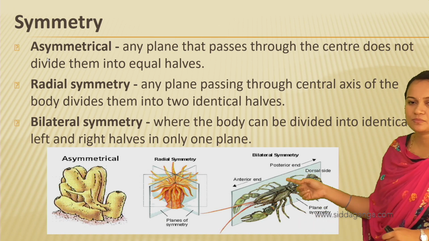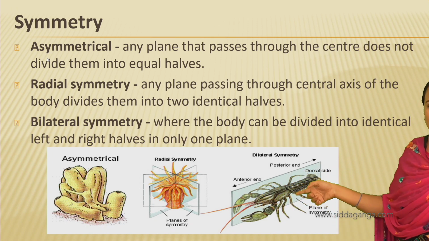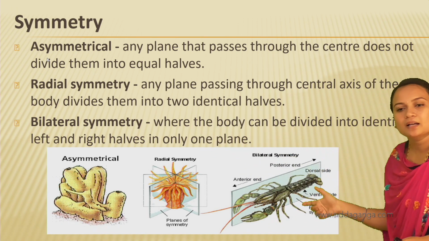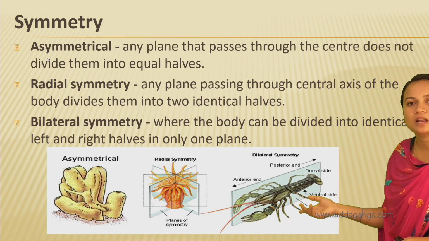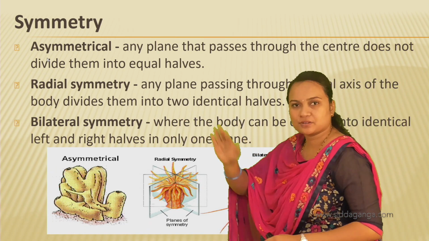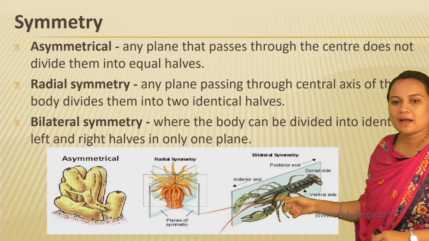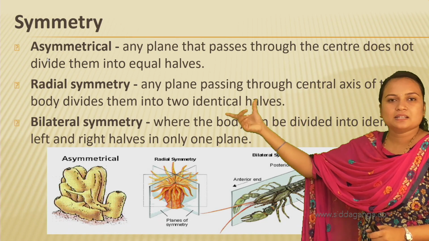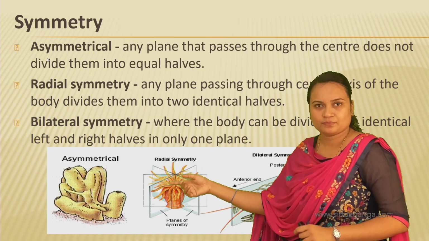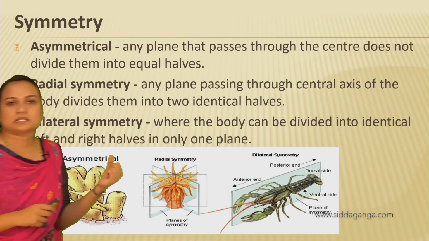In this organism, Scorpio, the body can be divided in only one plane, through the center. When divided like that, you must get two identical halves. Then they are called bilaterally symmetrical. The word bilateral means the lateral sides, the two sides, must be identical. Radially means in any direction, in any plane. So here we have asymmetrical, radially symmetrical and bilaterally symmetrical.